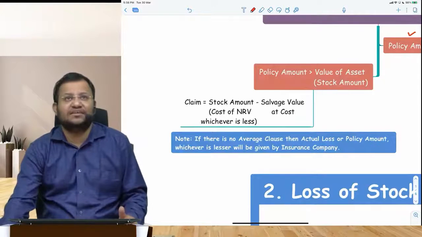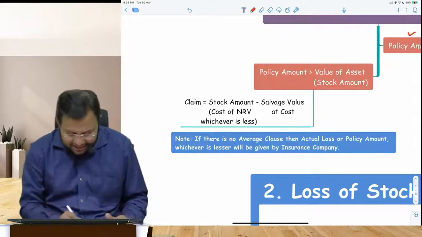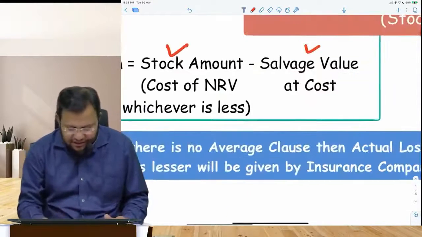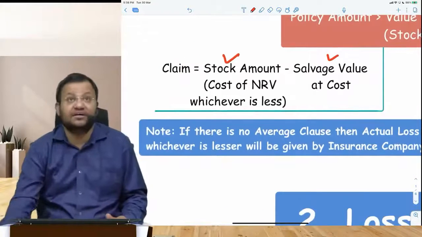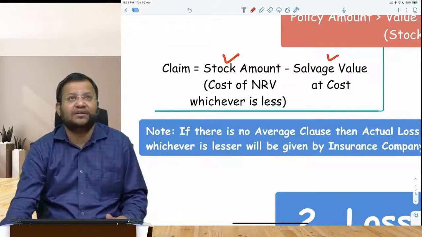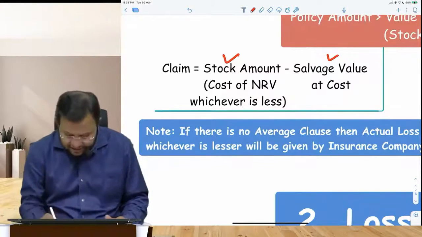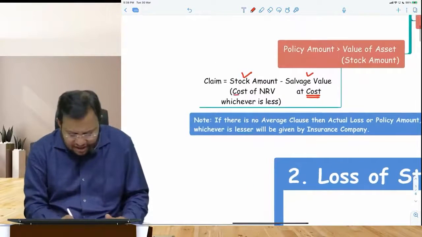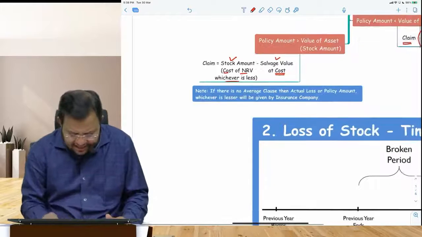Next, if the amount of the policy is greater than the value of the stock or value of the asset, then obviously your compensation will be equal to entire amount of loss, whatever is the stock amount less salvage value. But observe the key word here. I have not written entire salvage value, I have written salvage value at cost. Salvage value at cost. It's not a market value. So value of the stock will be the cost or NRV, whichever is lesser.